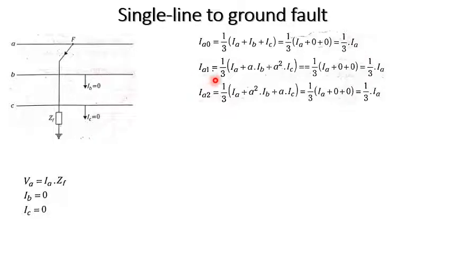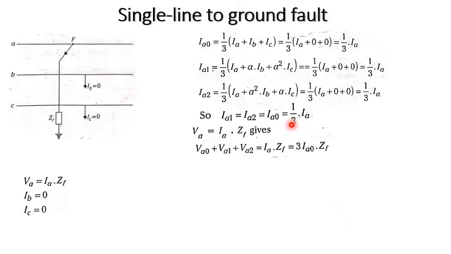Similarly, IA1 is 1 by 3 times (IA plus a into IB plus a square into IC); IB and IC are 0, so we get 1 by 3 times IA. Similarly, IA2 is 1 by 3 times IA. So IA1 is equal to IA2 is equal to IA0, that is 1 by 3 times IA. It is understood that all the symmetrical components, positive, negative and zero, are present.